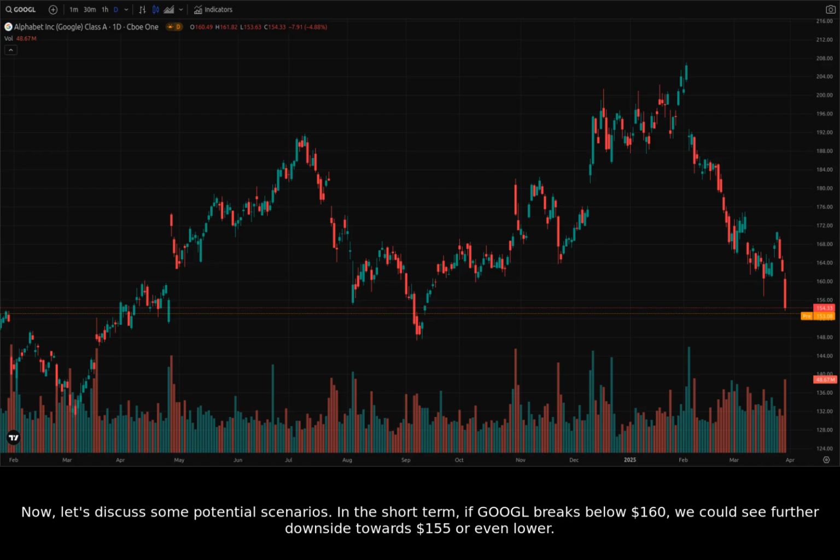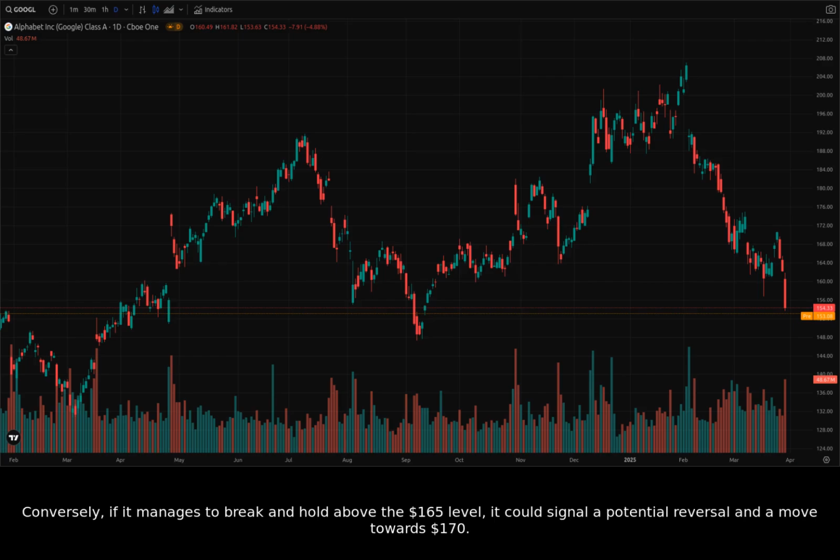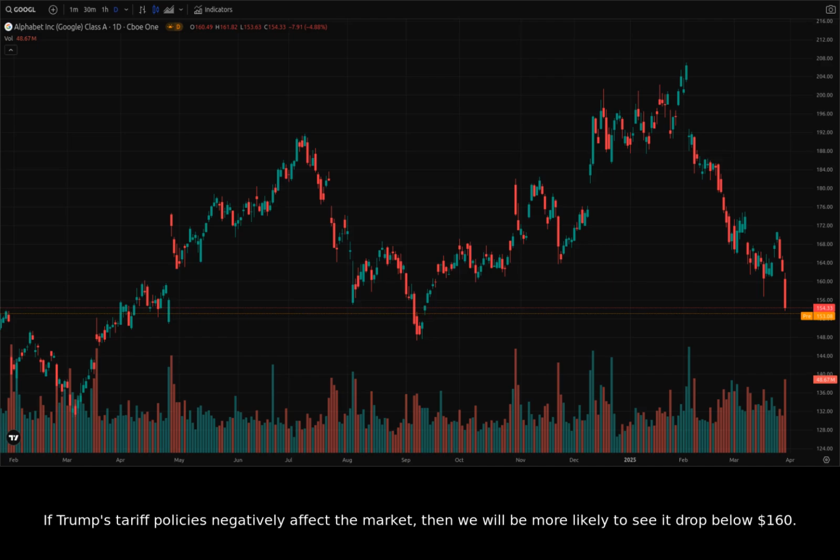Now, let's discuss some potential scenarios. In the short term, if Google breaks below $160, we could see further downside towards $155 or even lower. Conversely, if it manages to break and hold above the $165 level, it could signal a potential reversal and a move towards $170. If Trump's tariff policies negatively affect the market, then we will be more likely to see it drop below $160.